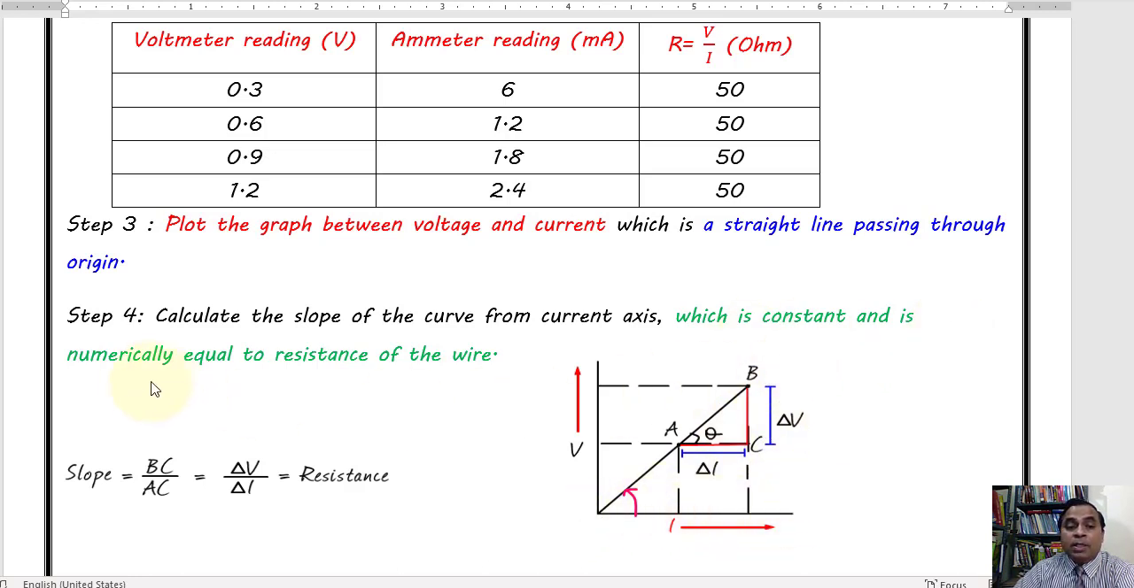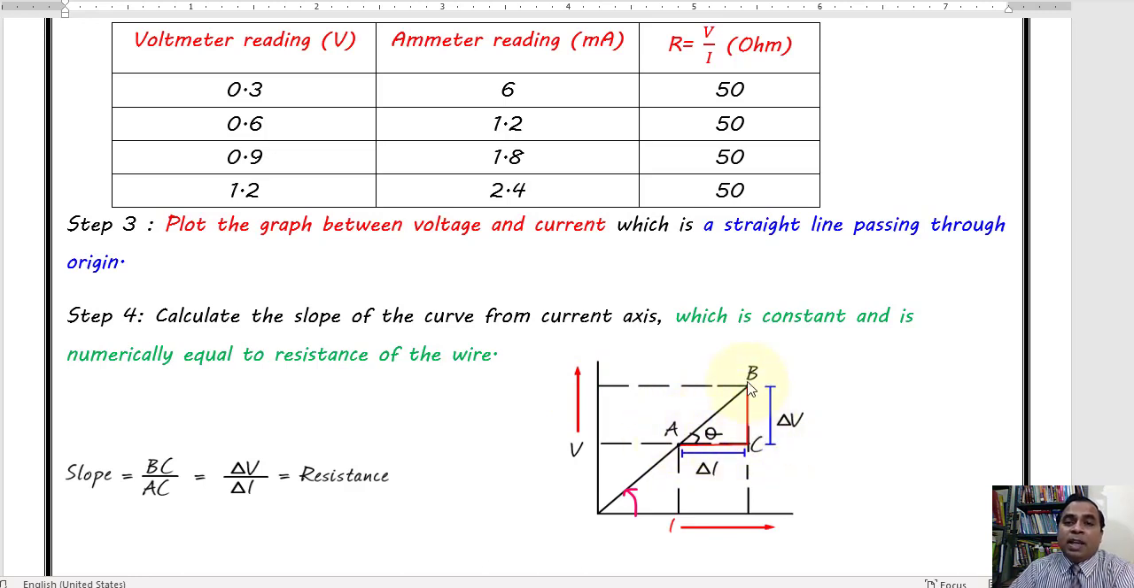This is a constant and is numerically equal to the resistance of the wire. Now how to find the slope? Slope we have taken as tan theta value. So tan theta equals perpendicular upon base. So consider this triangle, and how we obtain this triangle. From any point of the curve you drop a perpendicular on the current axis, again from any other point you drop the perpendicular on the current axis. Now on the voltage axis you drop the perpendicular on the voltage axis.